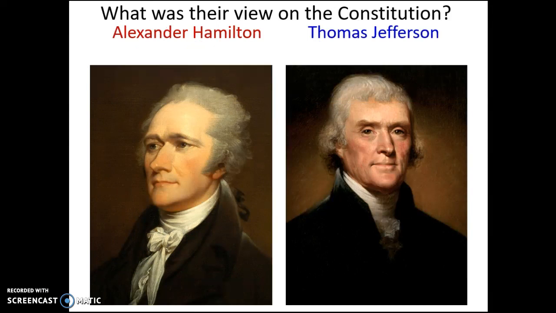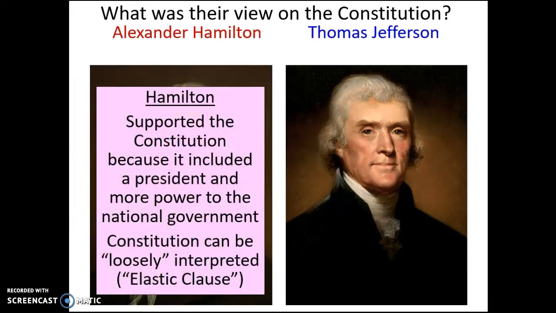What was their view on the Constitution? Alexander Hamilton believed that the Constitution was very kind of loose, that it was set there, but it wasn't set in stone. So, for example, if the Constitution said that you could do something, that 100% means that you can do it with no problem whatsoever.